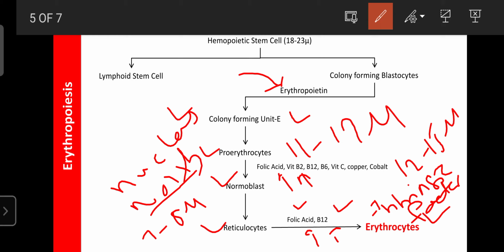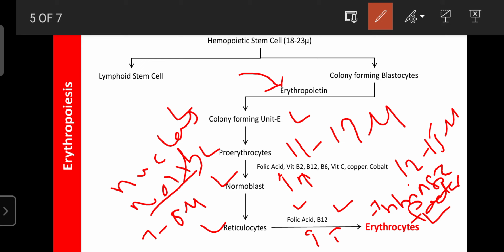It does not cross the plasma membranes of the cells present in the GIT tract. But due to the presence of intrinsic factor from the gastric juice, vitamin B12 is absorbed from food into the blood, and it is required for the maturation of RBC, converting immature RBC like reticulocytes into erythrocytes.